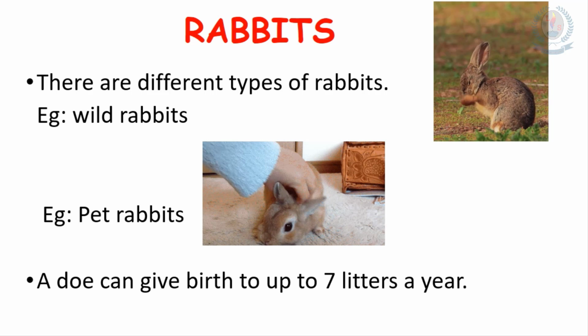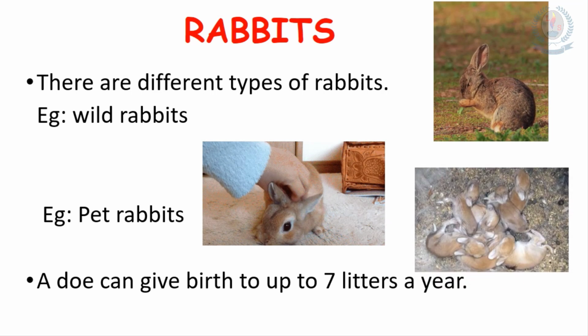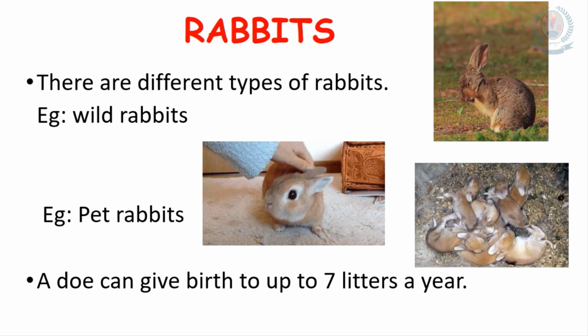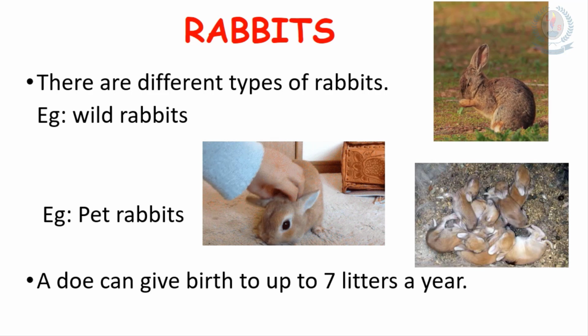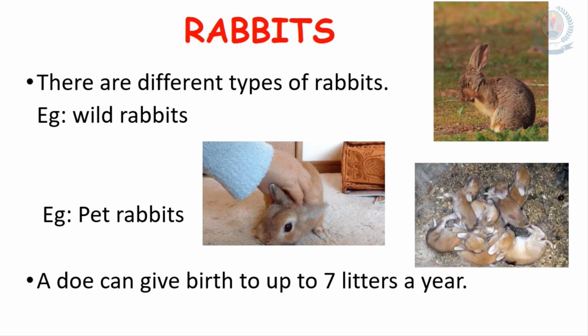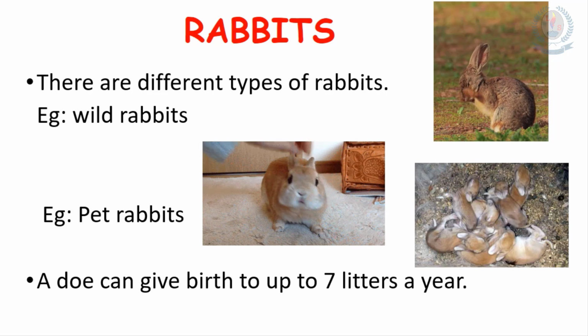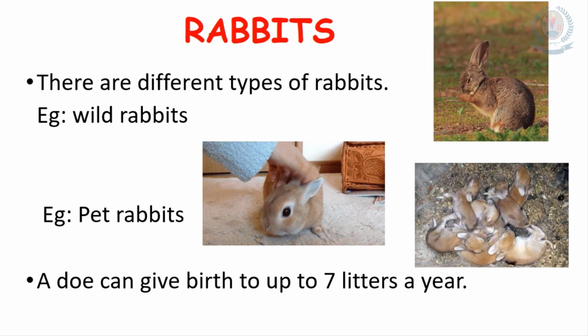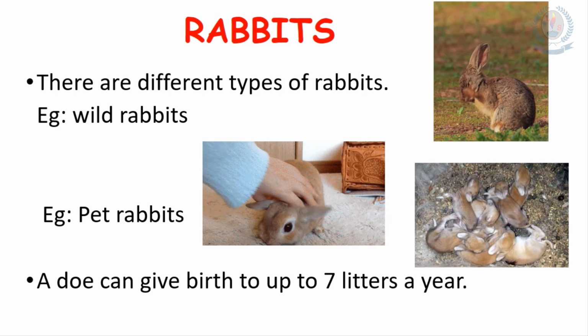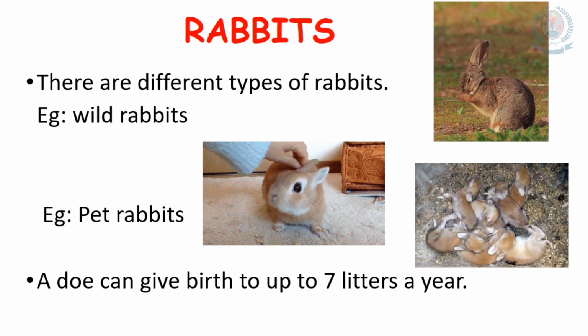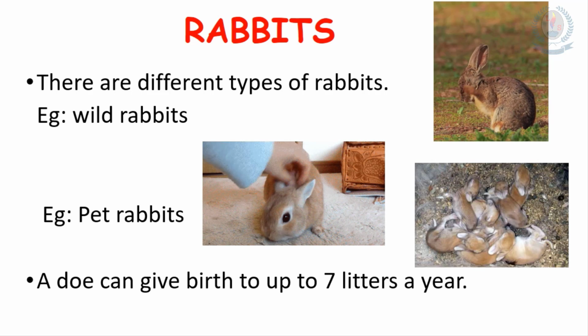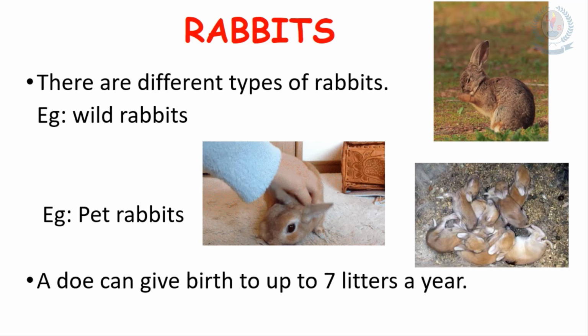A doe can give birth to up to 7 litters a year. Do you know a doe? Who's a doe? Yes, a doe means a female rabbit. A female rabbit can give birth to up to 7 litters a year. Litters? What do you mean by litters? We call the newborn rabbits litters.